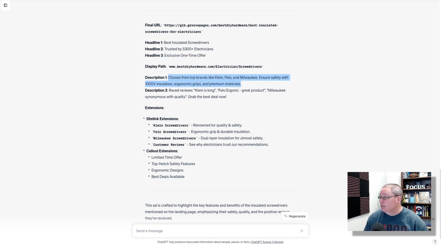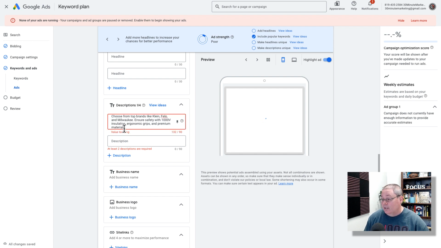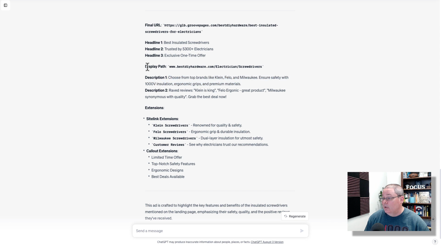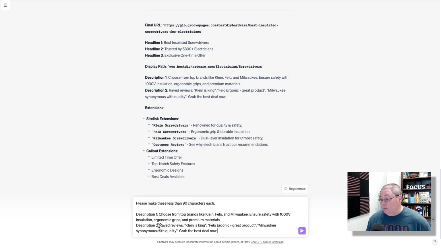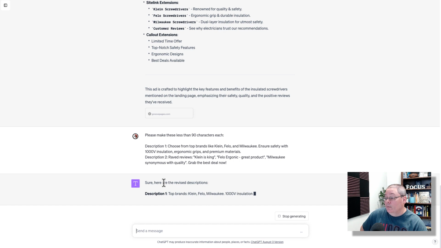Hopefully this works. Sometimes ChatGPT gives us a little too much information. Let's see if it fits within the 90 characters. And there you can see that it is 132 characters. It's too long. So what am I going to do? I'm going to go back to ChatGPT, copy this, and give it another set of instructions: please make these less than 90 characters each. Sure, here are the revised descriptions.